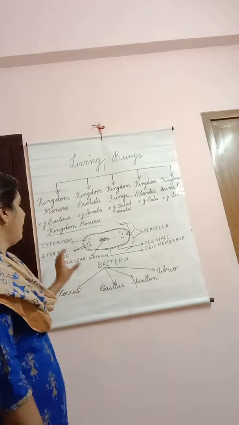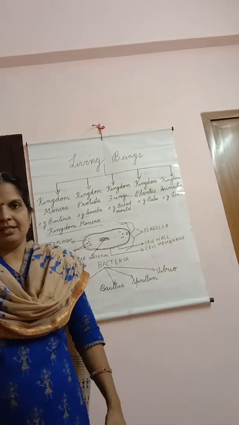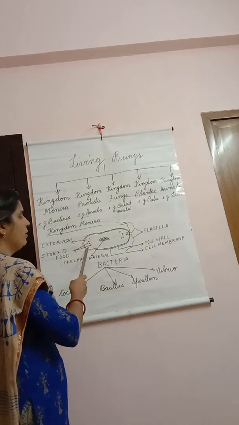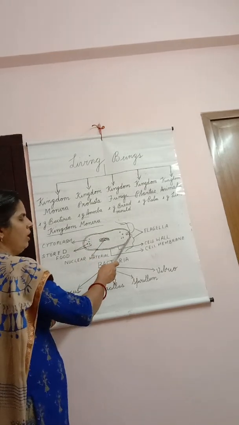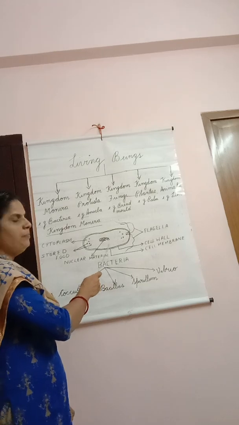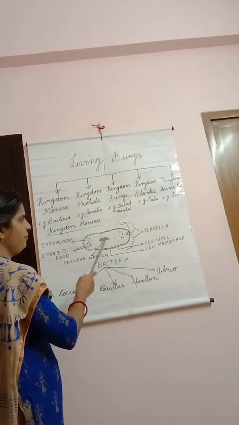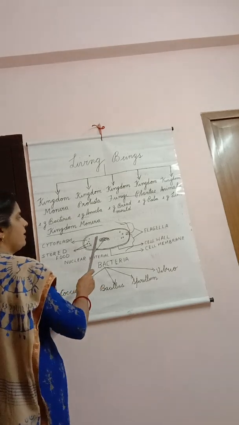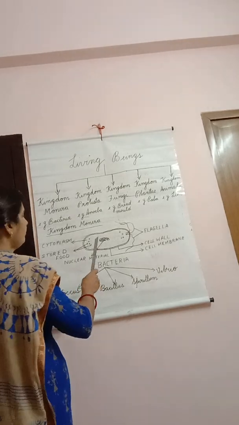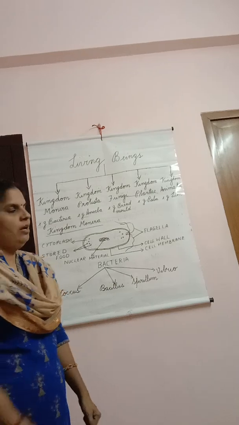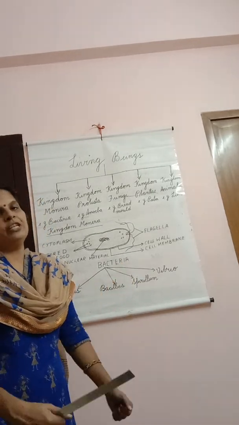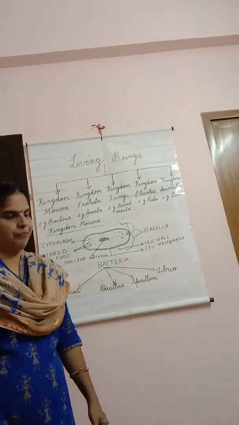Okay. Now here I have drawn the structure of a bacterial cell. You can see that the bacterial cell has got an outer layer which is called the cell wall. Then comes the cell membrane. Inside is the cytoplasm, the nuclear material, then cytoplasm and the stored food. And also it has got certain whip-like structures called flagella which helps them in locomotion.